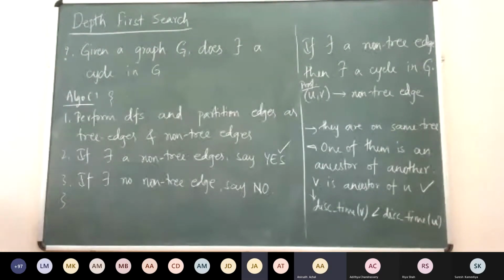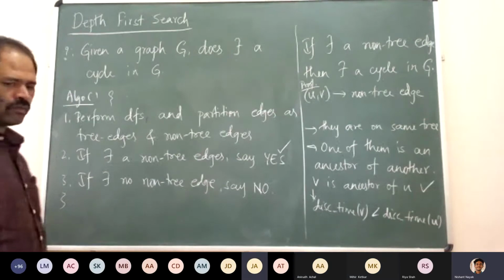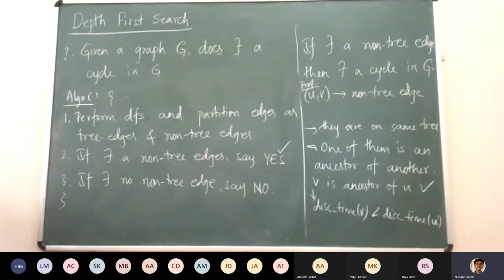That means the graph was just a forest. The division, the partition between tree and non-tree edges is a disjoint union. So if you say that there are no non-tree edges, then all the edges were tree edges. And a tree is acyclic, so we can say there is no cycle.